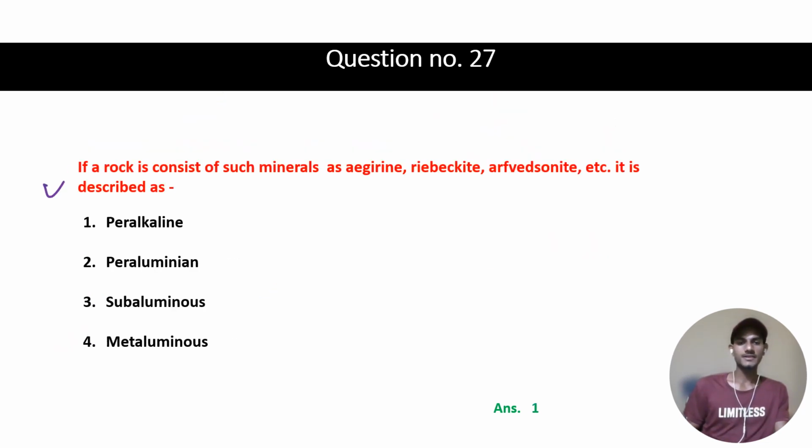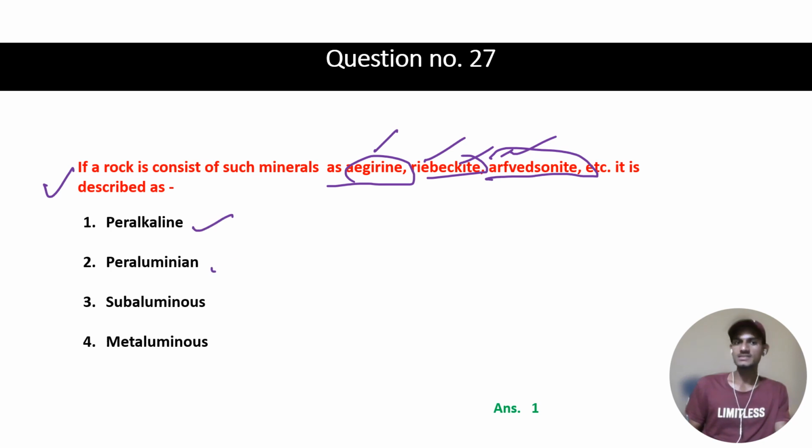Then question number 27 is: if a rock consists of minerals such as aegirine, riebeckite or arfvedsonite (I am not able to pronounce it properly), what are these minerals? Do they belong to peralkaline, peraluminous, subaluminous, or metaluminous rocks?